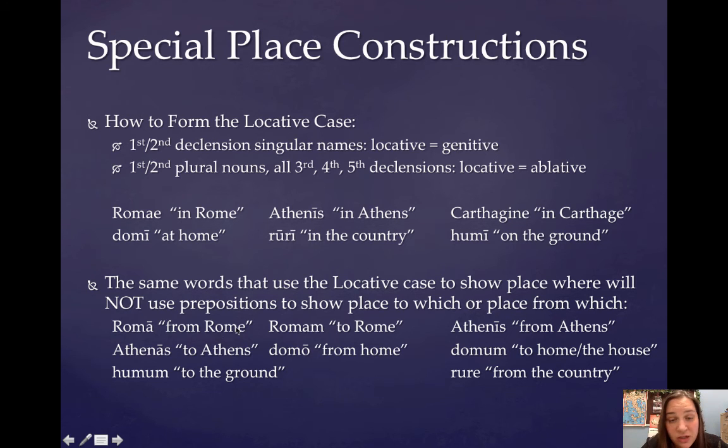Same if you want to say you're going to Rome. That's an accusative of place to which without the preposition, Romam. Athenis, from Athens, as opposed to Athenas, to Athens. Domo means from home, domum to home, to the house. Humo from the ground, humum to the ground, rure from the country, and so on and so forth. Okay, I've given you all of these examples, and that's it.